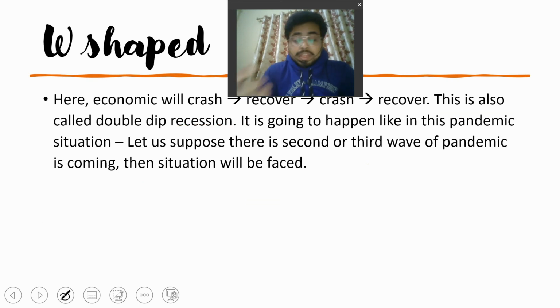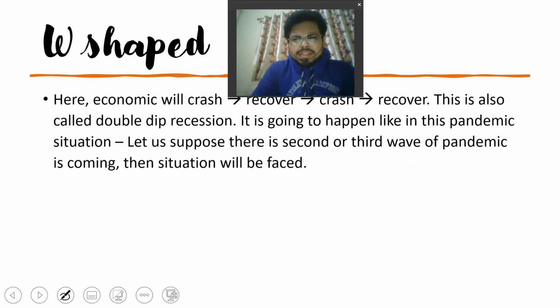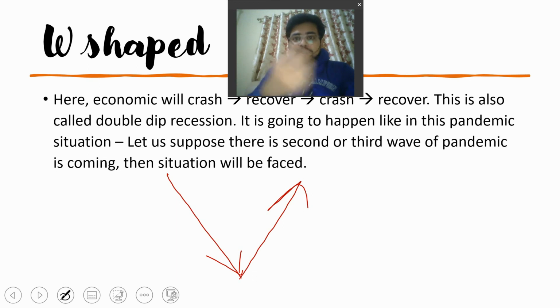For example, when you see this kind of shape, suppose a pandemic has hit or some policies of the government have hit. The economy falls down and again rises above. Then suppose the government enforces a bill in parliament, it gets passed, and revolts and protests happen, and the bill gets revoked.